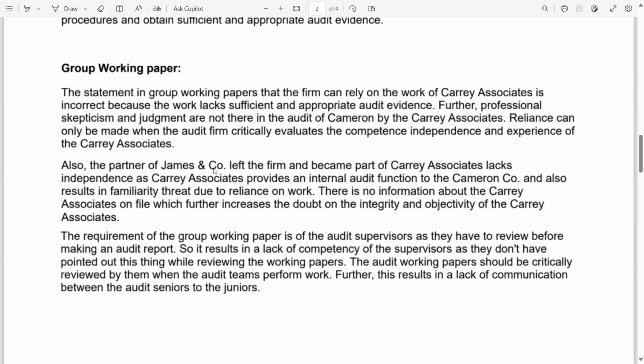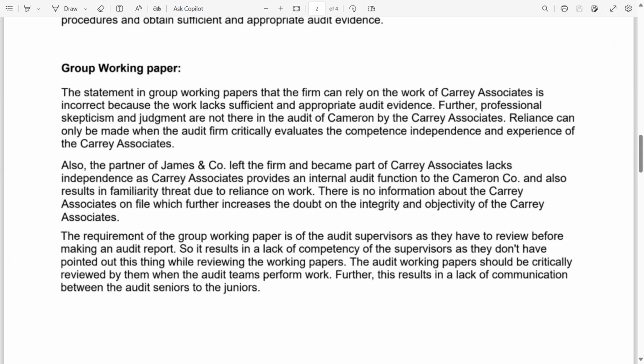Also, the partner of James and Company left the firm and became part of Carey Associates, which lacks integrity and independence, as Carey Associates provides an internal audit function to Cameron Company, and also results in a familiarity threat due to reliance on work. There is no information about Carey Associates on file, which further increases the doubt on the integrity and objectivity of Carey Associates.